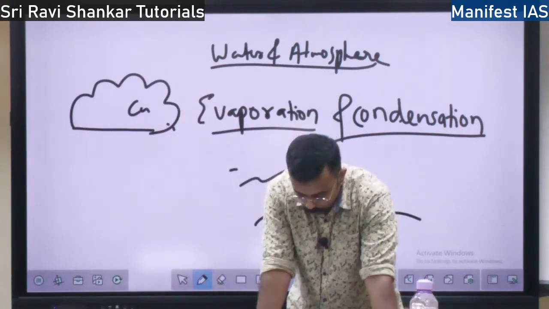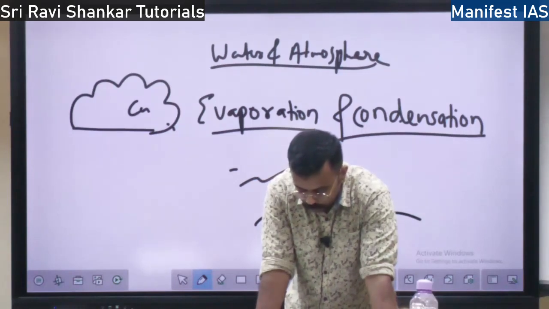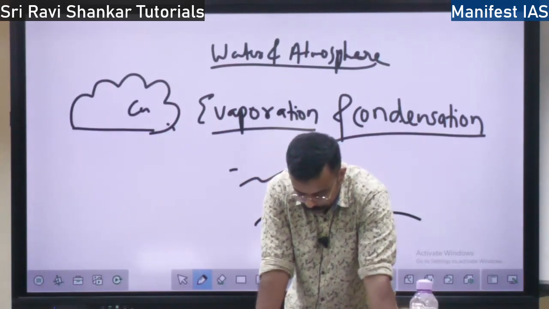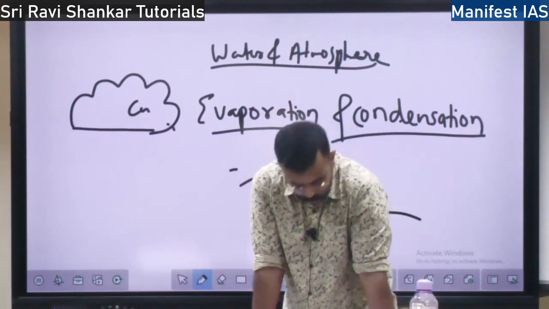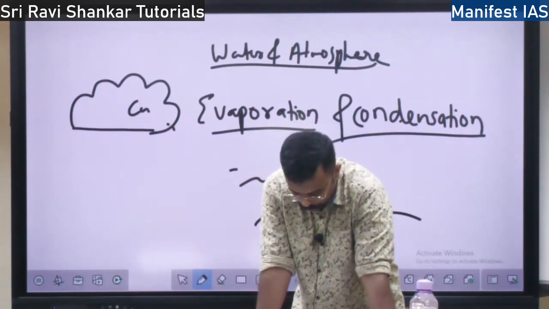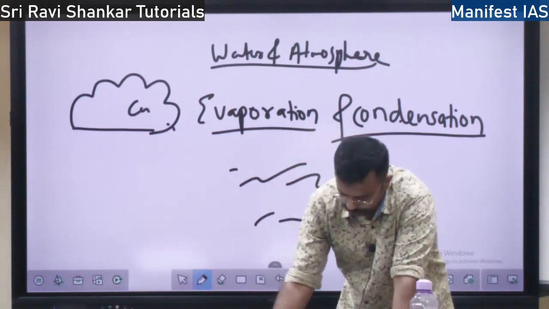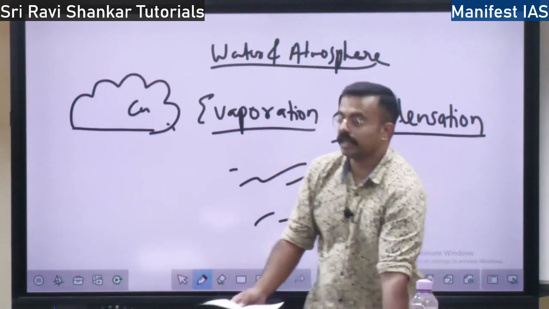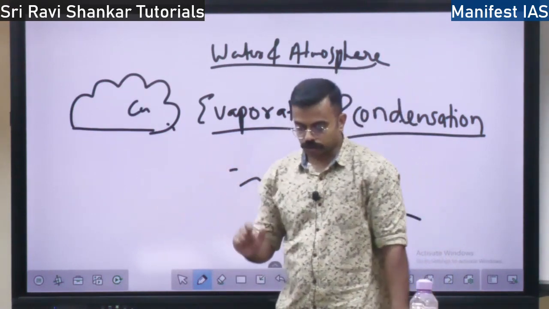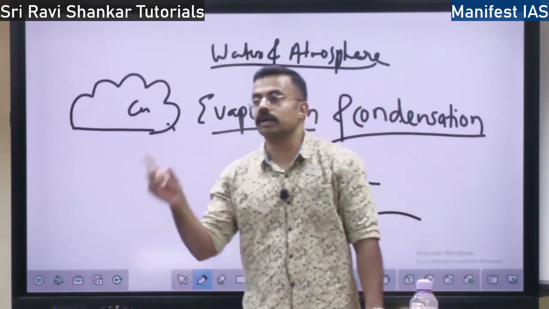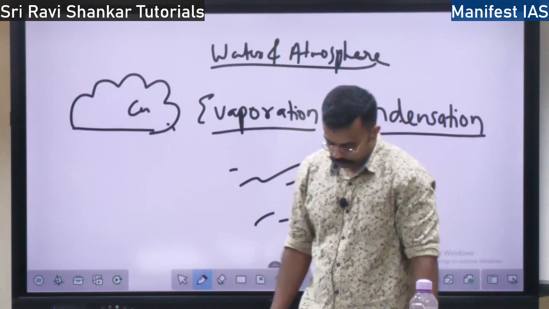Then you have low clouds. What are the low clouds? Stratocumulus and nimbostratus. So these are the low level clouds. There is no strategy to remember this, so just learn it by heart. Stratocumulus is stratus clouds combined with cumulus clouds, and that is a low cloud. Nimbus clouds combined with the stratus cloud is also a low cloud, right?